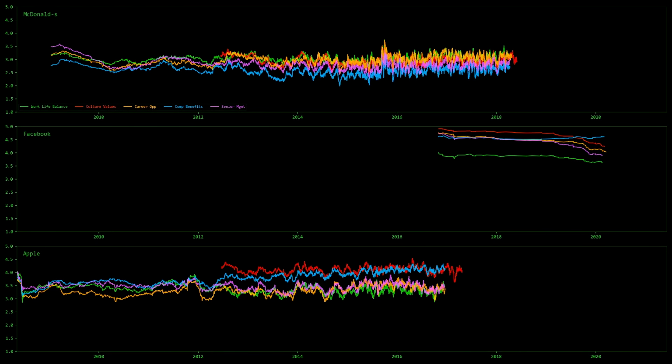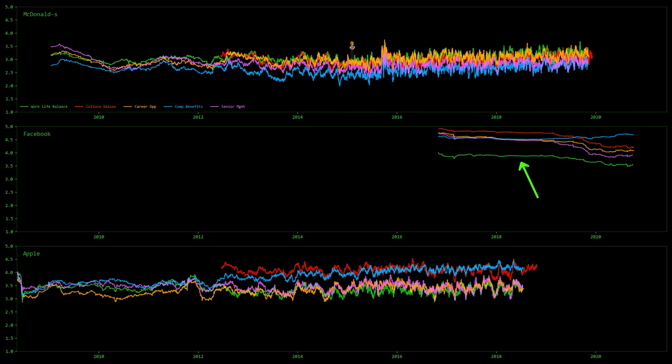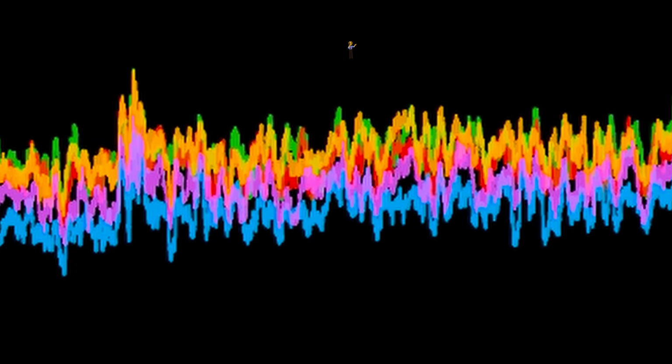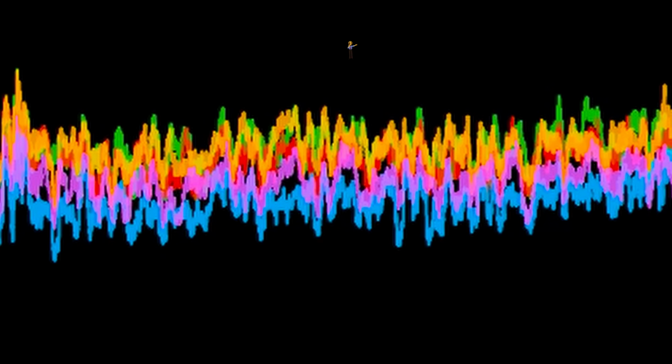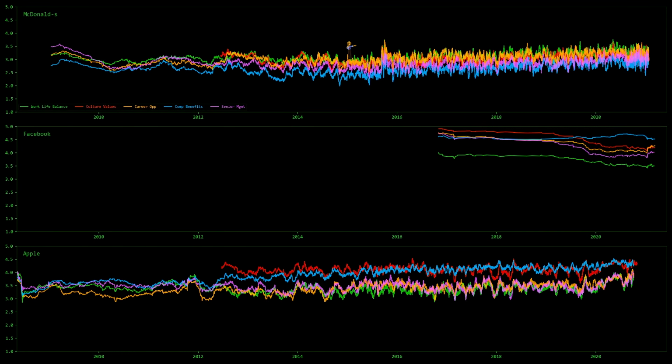It's kind of interesting to see that if we do a rolling average of 100 reviews in time, some of them are kind of smoothened out, and you can see there's periods of positivity and negativity in the trends, sure. But McDonald's has so many reviews that a 100 review rolling average isn't able to smooth out the noise.